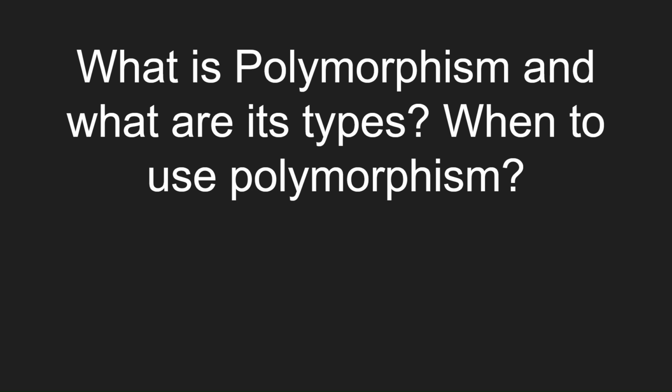When should we use polymorphism? In order to implement the OOPS principles we use polymorphism, and we can use it whenever we want code flexibility and extensibility, whenever we are looking for code reusability, whenever we are looking for runtime flexibility, whenever we want to implement abstraction. In these cases we use polymorphism.